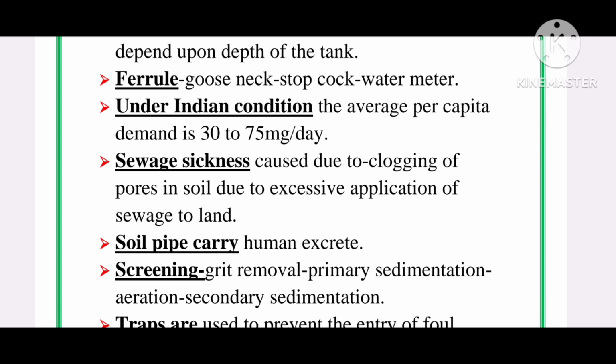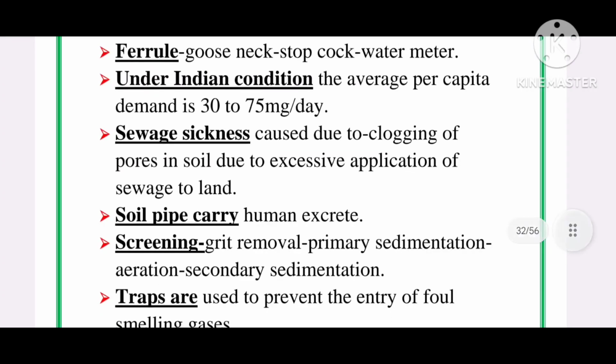After screening, the next step is the grit removal basin. Grit chambers or detritus tanks are sedimentation basins placed in front of the wastewater treatment plant to remove inorganic particles such as sand, gravel, grits, shells, bones, and other non-putrescible material.